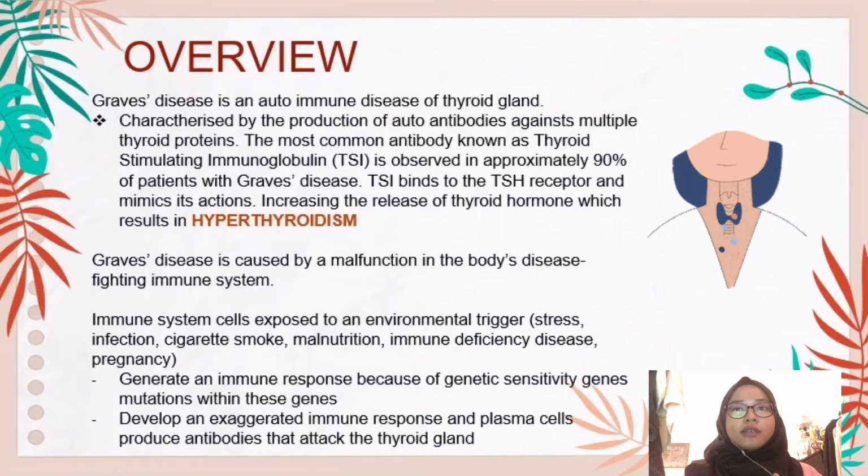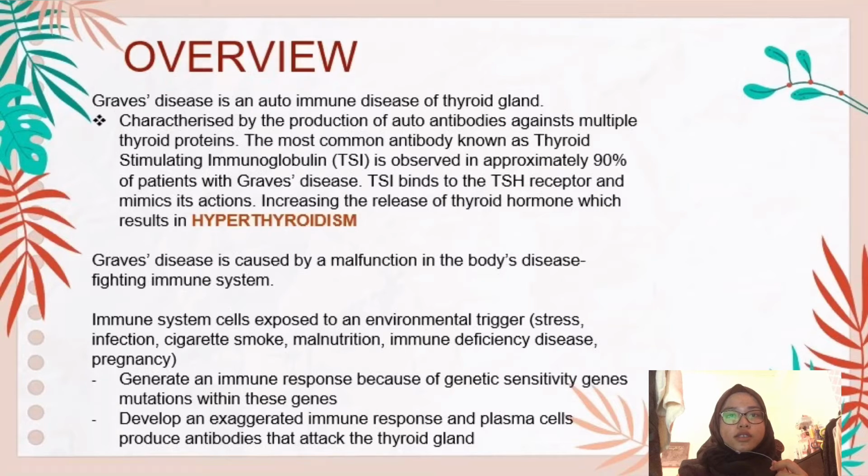The most common antibody, known as thyroid-stimulating immunoglobulin, TSI, is observed in approximately 90% of patients with Graves' disease. TSI will bind to the TSH receptor and mimic its actions. That will increase the release of thyroid hormone, which results in hyperthyroidism. Graves' disease is caused by a malfunction in the body's disease-fighting immune system.